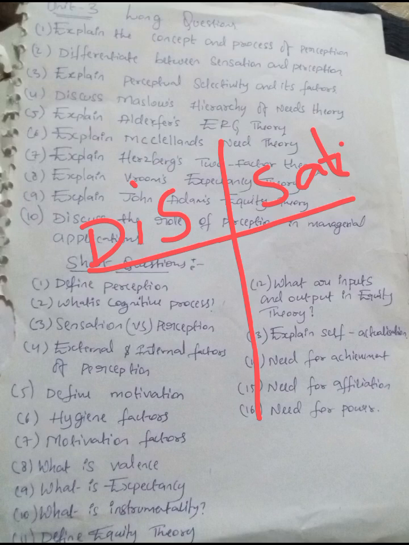Herzberg's two-factor theory, also called the hygiene theory, has two parts: preventing dissatisfaction and increasing satisfaction. The factors that prevent dissatisfaction we call hygiene factors. I already shared my notes, so please take a screenshot and frame an answer from that.